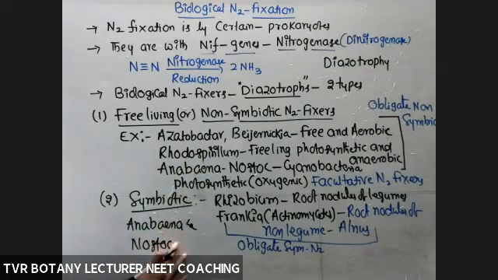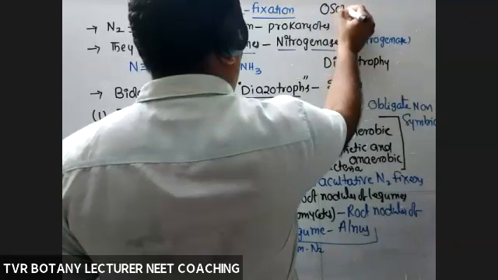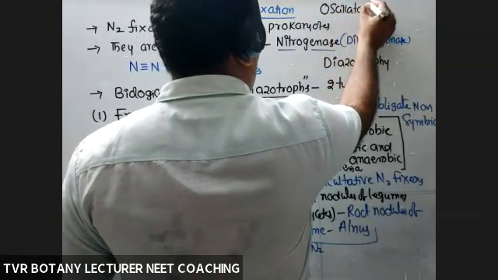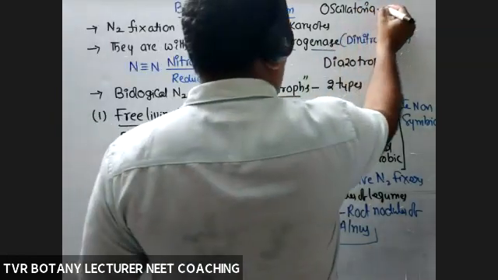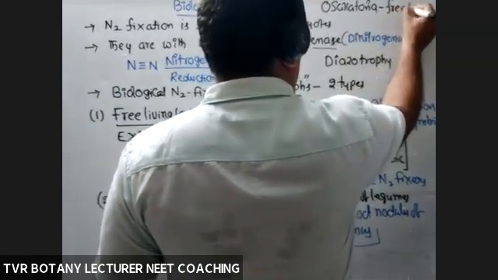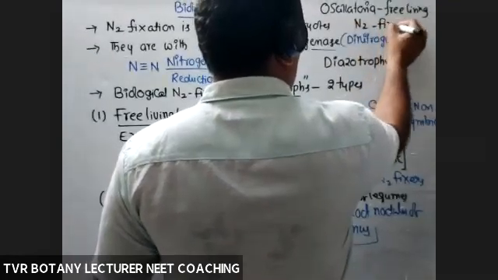Anabaena and Nostoc are given. If you go back to biofertilizers under the heading microbes in human welfare, Oscillatoria was given. Oscillatoria is a cyanobacterium, a blue-green algal member, a free-living N2 fixer with no symbiotic association.